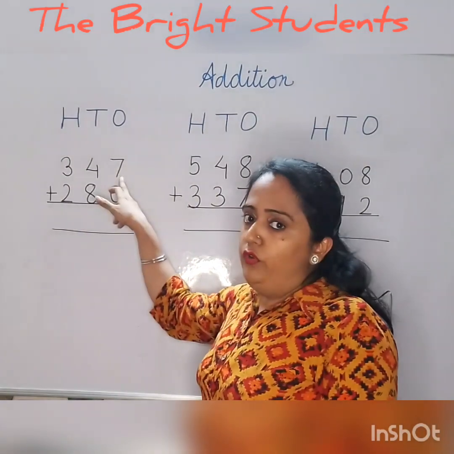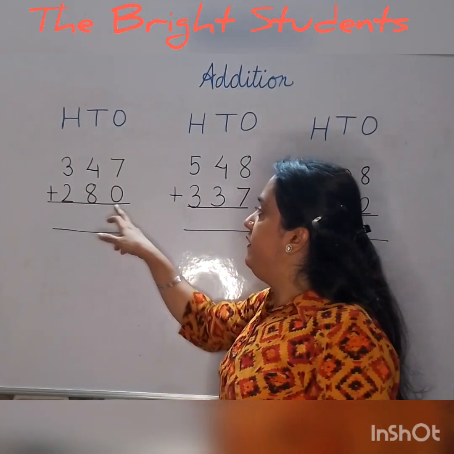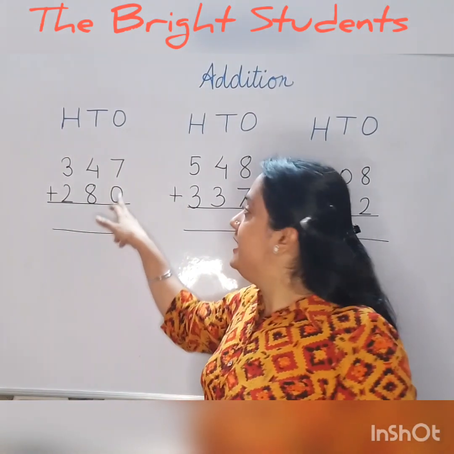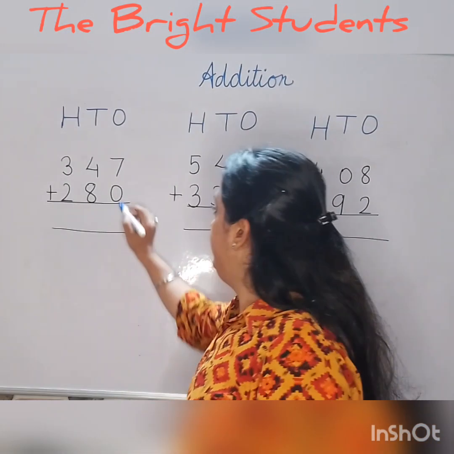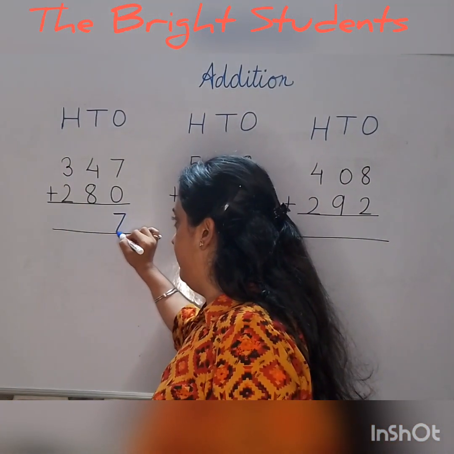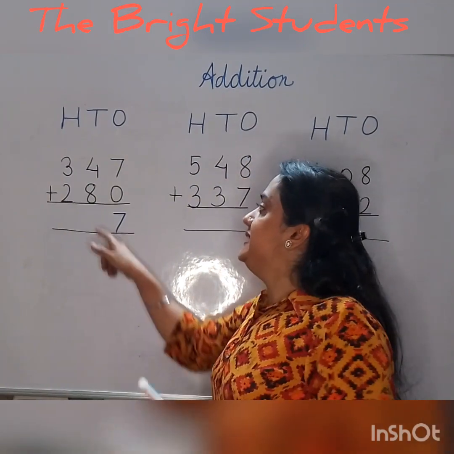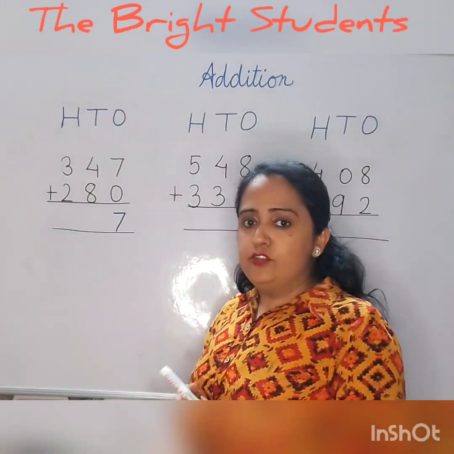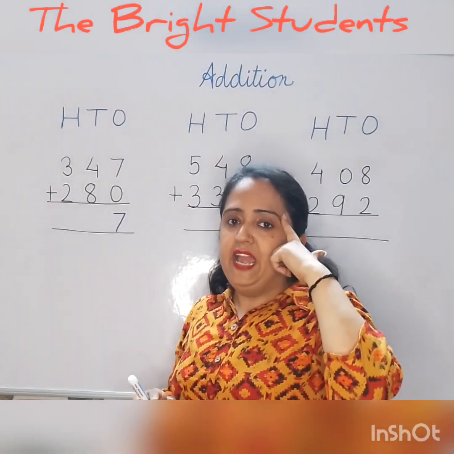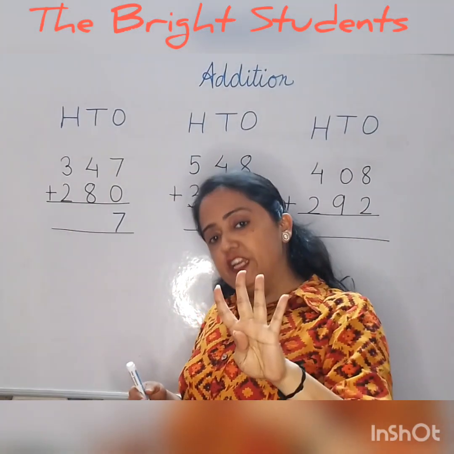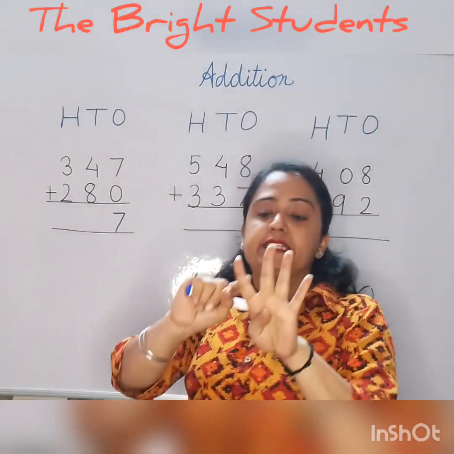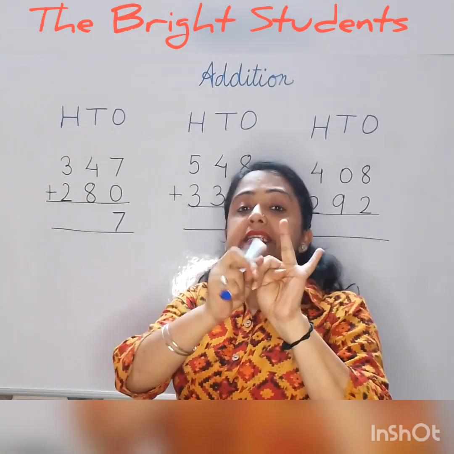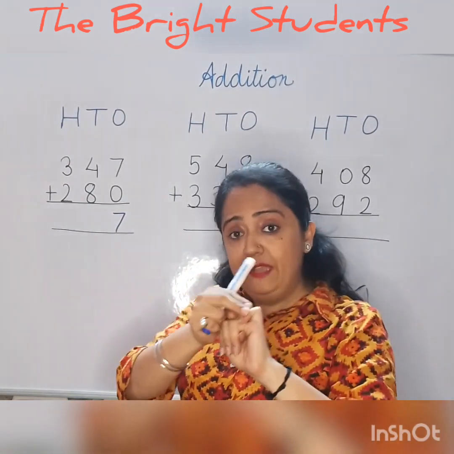This is the first rule which you all know. Whenever we add 0 with any number, the answer will remain the same. So our answer will be 7, right? Next is 4 plus 8. So we will keep the bigger number in mind and we will open our 4 fingers. What comes after 8? It is 9, 10, 11, 12.